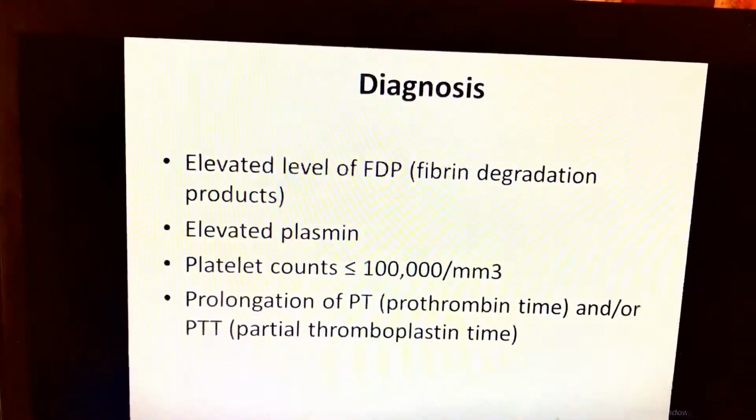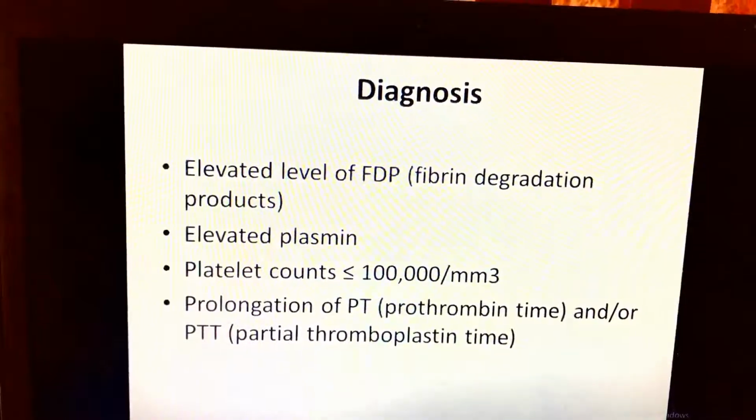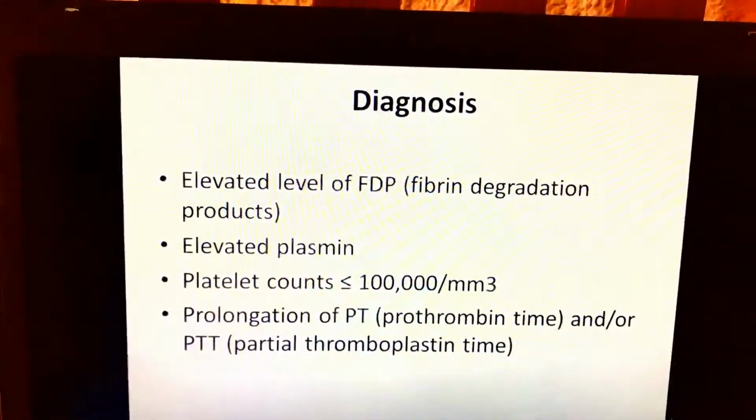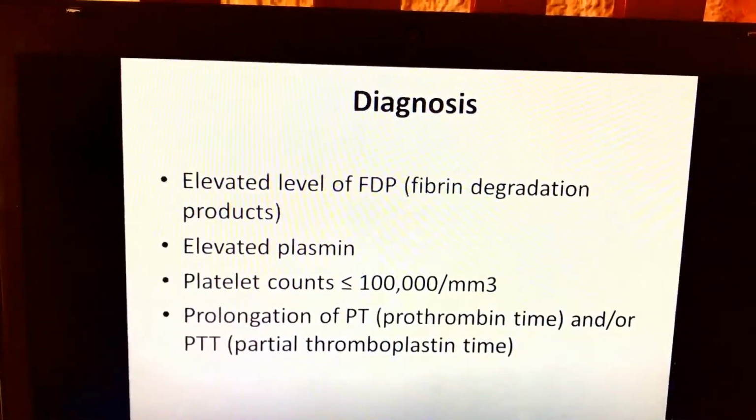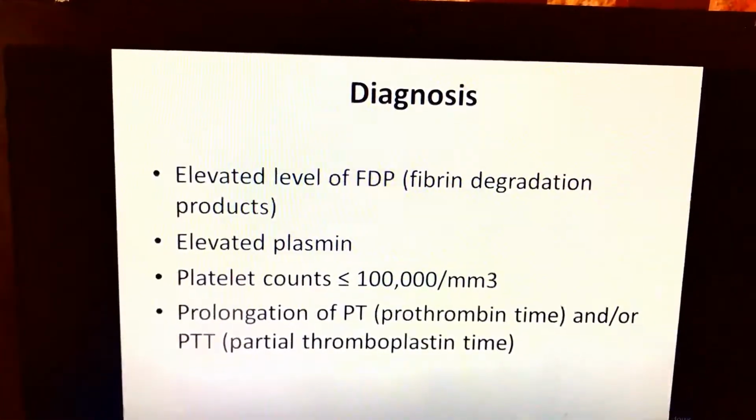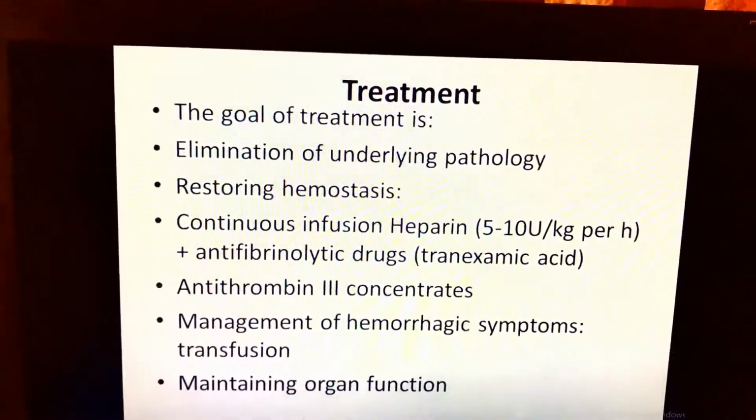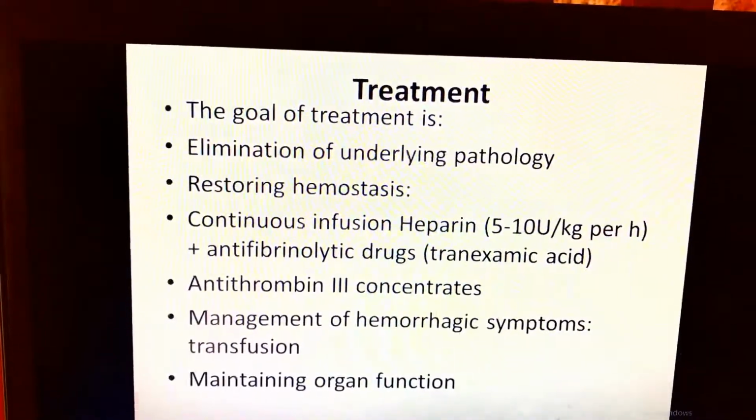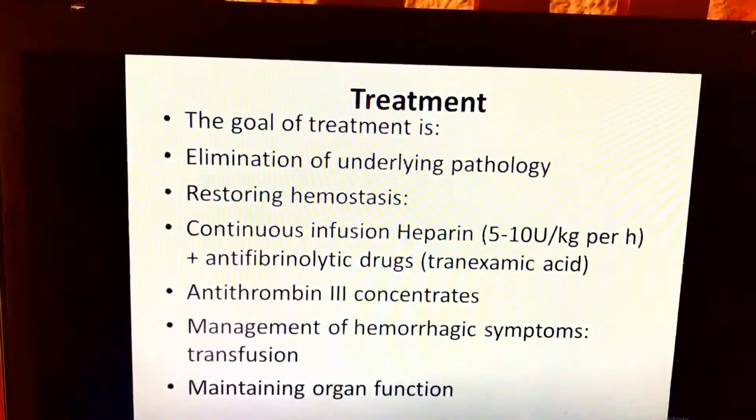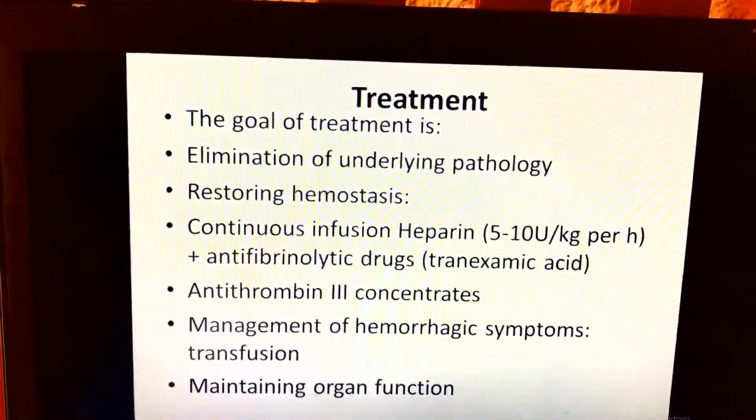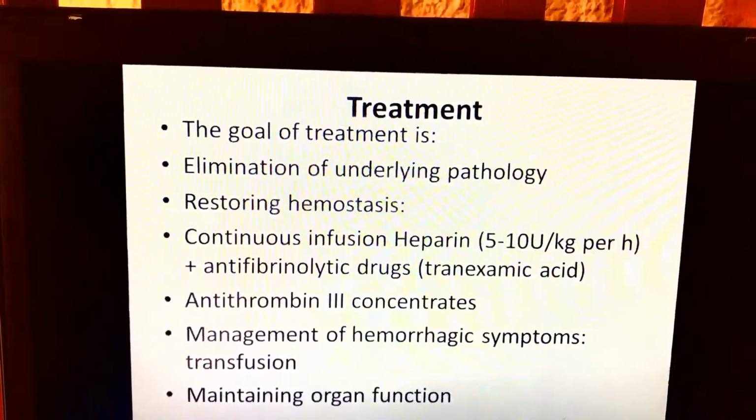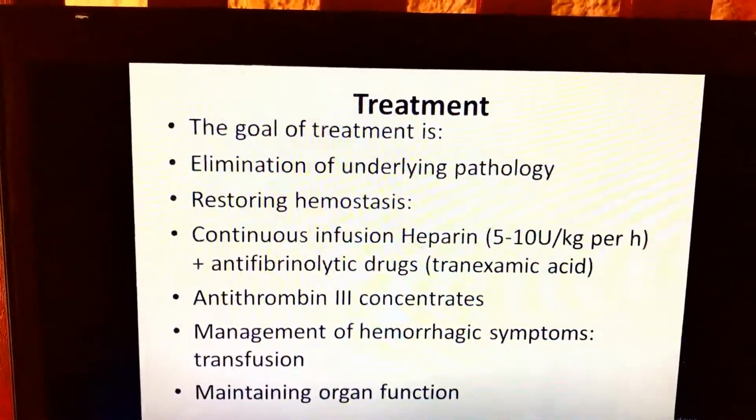Renal system, hematuria, oliguria, and renal failure. We diagnose the DIC by looking for elevated level of FDP, fibrin degradation products, decreased platelet count, and prolongation of prothrombin time. The goal of treatment is elimination of underlying pathology, restoring hemostasis, continuous infusion of heparin, antithrombin 3 concentrate, management of hemorrhagic symptoms, transfusion, maintain organ function.